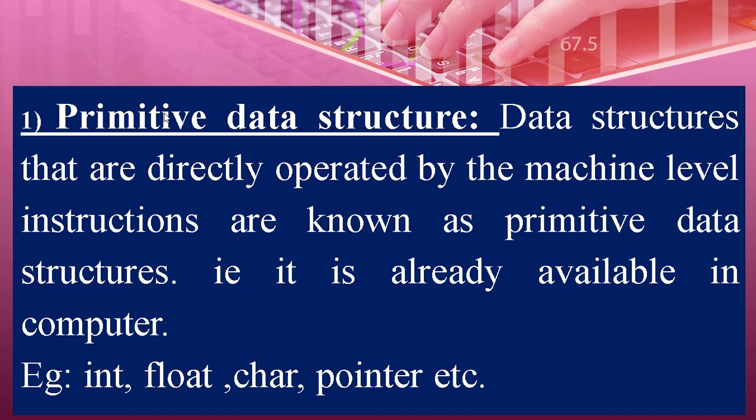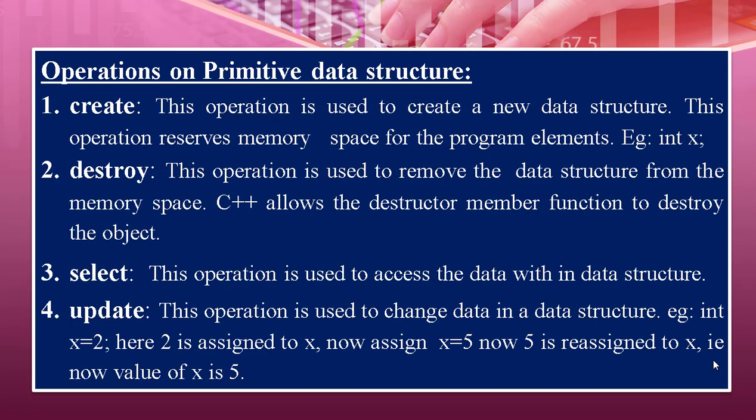So data structure is classified into primitive data structure and non-primitive data structure. That is the main classification of data structure. Data structures that are directly operated on by machine level instructions are known as primitive data structures. That is, they are already available in the computer. The different primitive data structures are int, float, char, pointer, etc. You studied data types in your first year, that is int, float, char, all these are data types. Pointer we studied this year. A pointer is a variable that will hold the address of another variable.